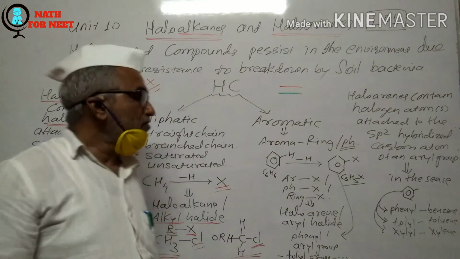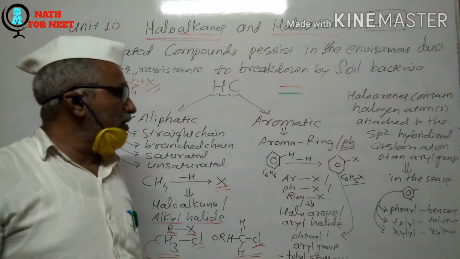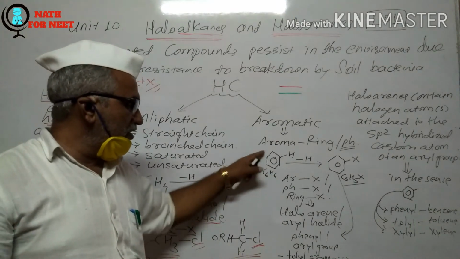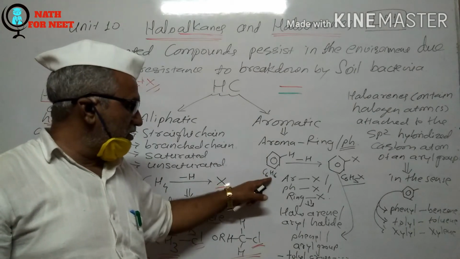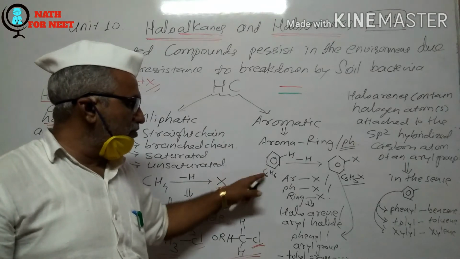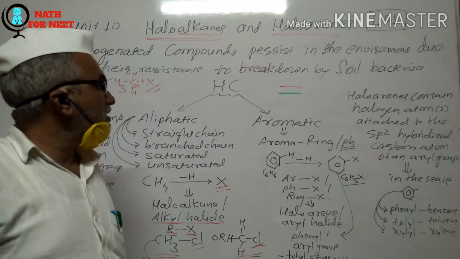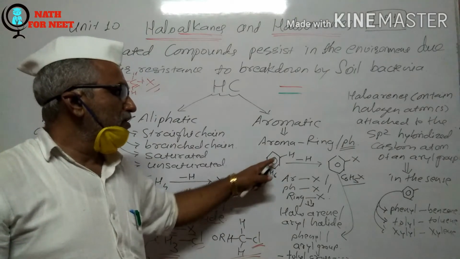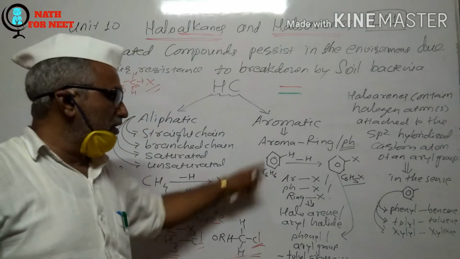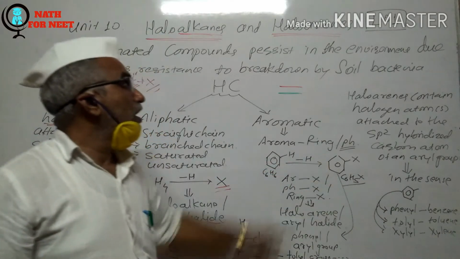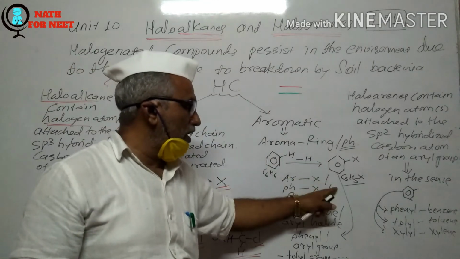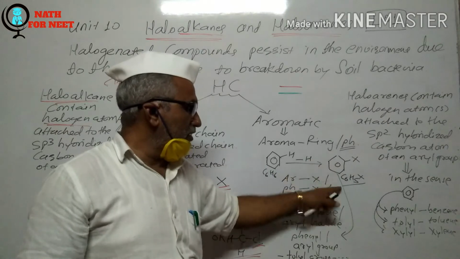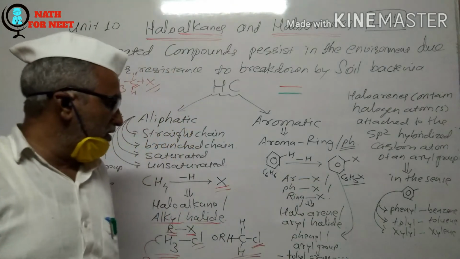So see here, aromatic hydrocarbons. Aroma means ring. Here this is the benzene ring, C6H6, which is the molecular formula of benzene. It is known to us that whenever a hydrogen atom from the benzene ring is replaced by a halogen atom, the resultant compound is referred to as a haloarene. This is the phenyl halide, and this is the haloarene.